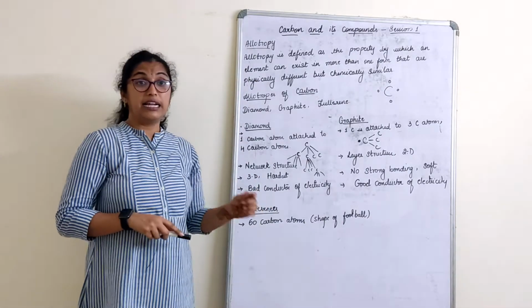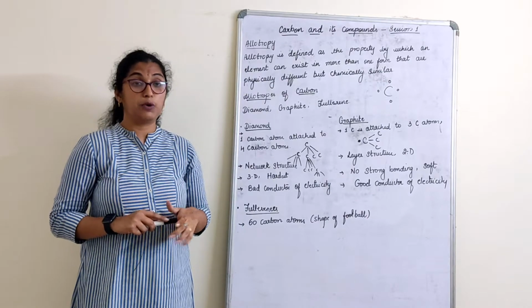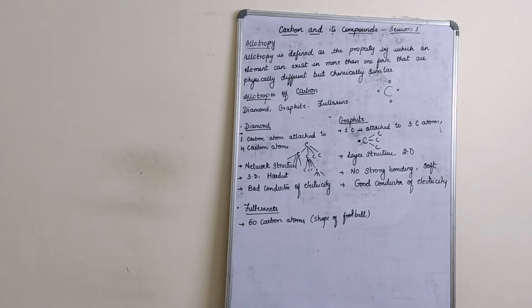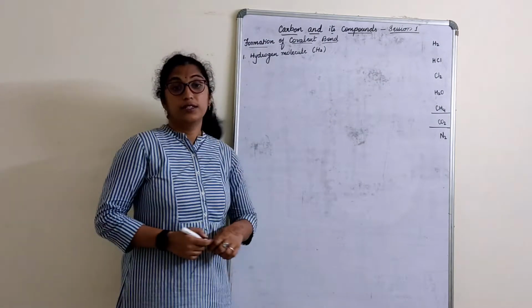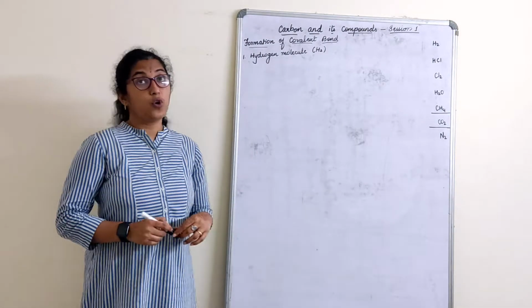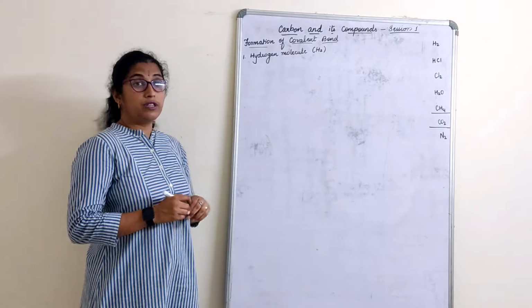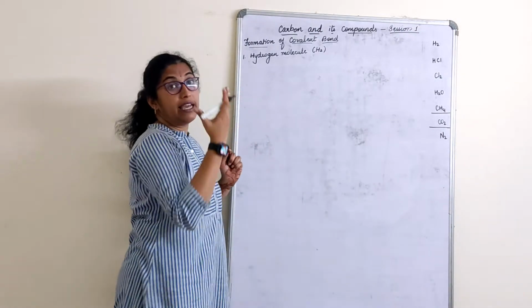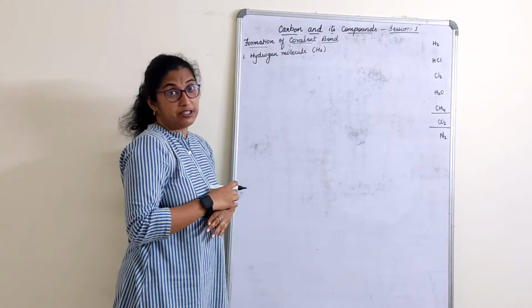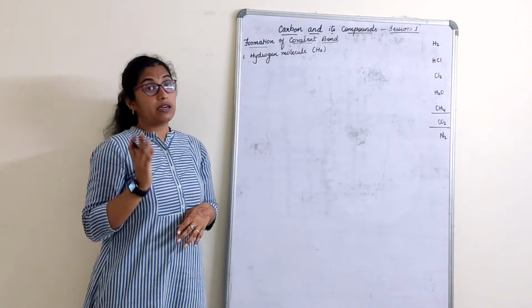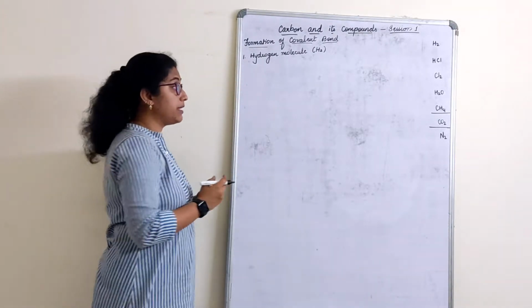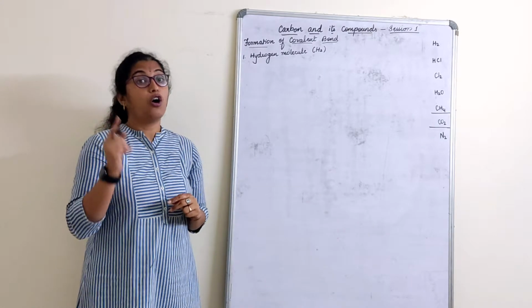Now let us understand how to form a covalent bond, single, double and triple bond. So, formation of covalent bonds. Now, before we understand the covalent bond, let me just tell you, as I told you, carbon can share electrons with another atom, right? That means carbon to carbon. Any sharing of electrons, when it takes place, will always look for an octet structure.